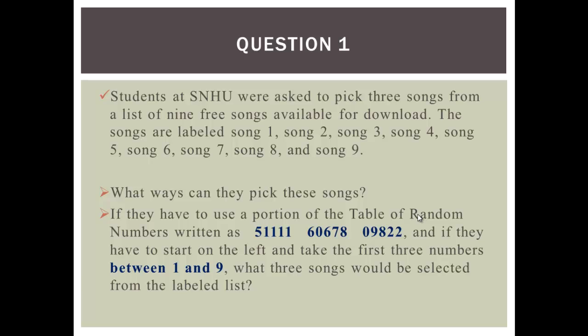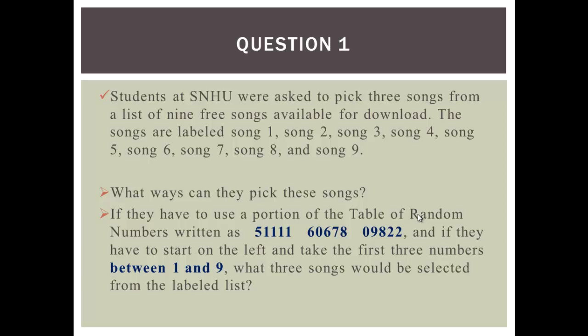They can write Song 1 on a piece of paper, fold it. Song 2, write on a piece of paper, fold it. Song 3, write on a piece of paper, fold it. Write all these up to Song 9. And then you close your eyes, you shuffle it, and you just make a pick, right? And maybe you pick the first one, Song 3. You throw it out. You don't replace it. Without replacement now. You throw it out. You close your eyes again and pick another one, maybe Song 4. You throw it out.